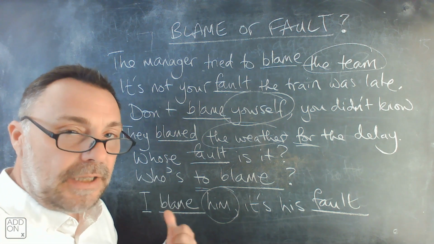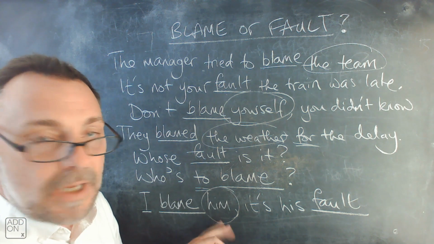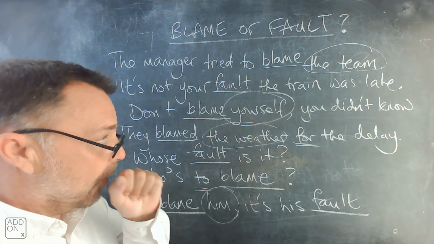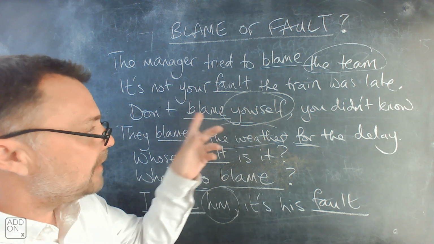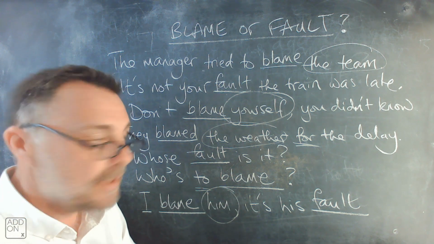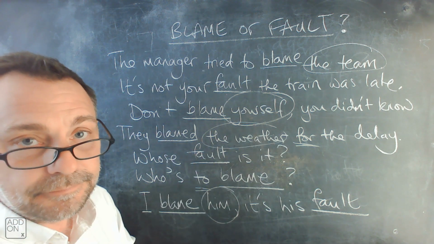So blame is a verb. Obviously, you need a subject, but you also need an object pronoun. I blame him. I blame you. He blamed me. And blame is reflexive. So I blame myself. He blames himself.